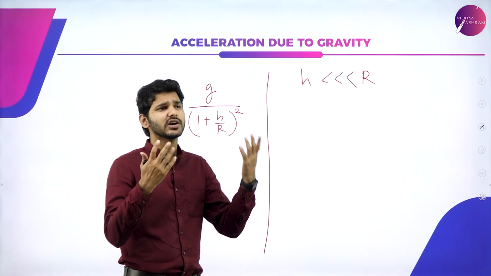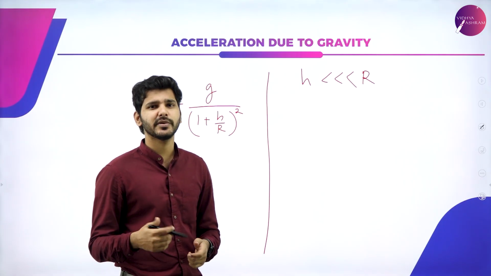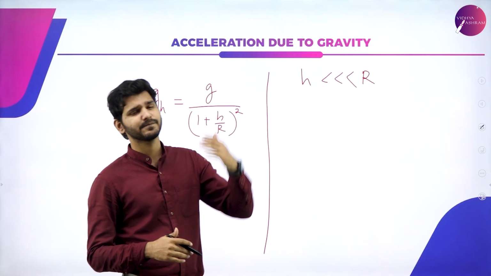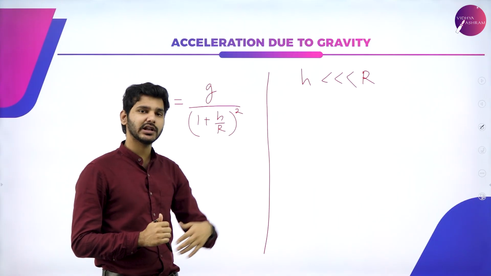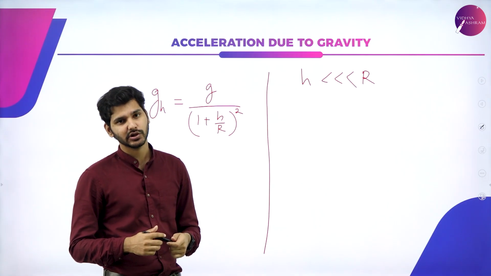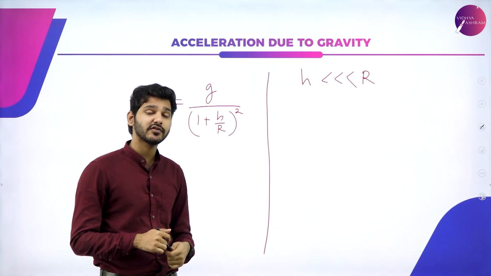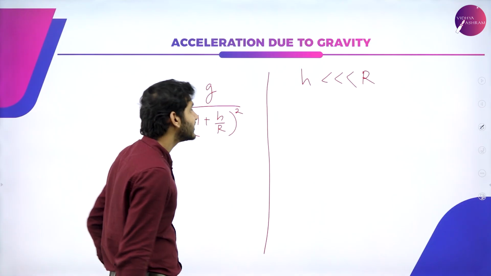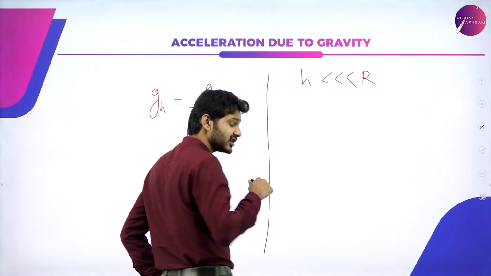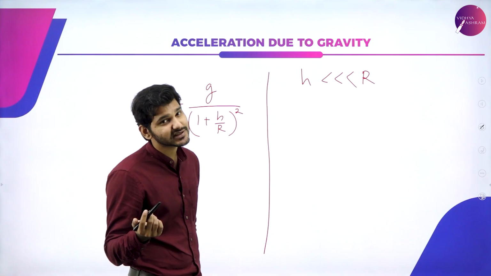Even the tallest building is just 1 kilometer or 1.5 kilometers high. It is not like a height of 10 kilometers is there. So in that particular case, what will be the acceleration due to gravity? For that, we have to apply what is known as the binomial theorem, which you have already learned in your mathematics class.